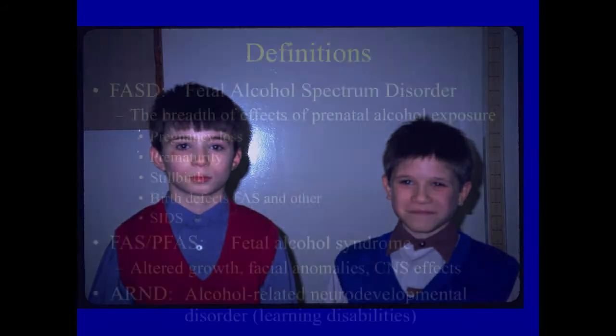These are two boys that I examined when I was in Russia, and here we can see these two boys who have that appearance of fetal alcohol syndrome, with the eyes that are small, that appear to be widely spaced, with the smooth philtrum and the thin upper lip, and that generally engaging appearance. But again, the morbidity associated with this disorder is related to academic underachievement and behavioral and adaptive health issues.